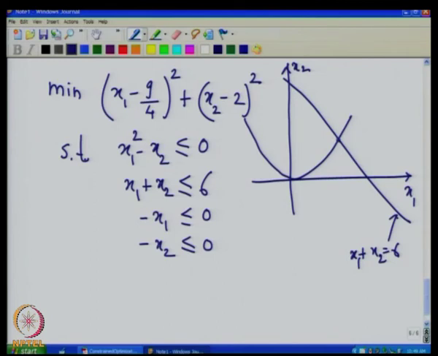The point of intersection of these two curves is (2, 4). So, we are interested in the points above the parabola, below this line, and in the first quadrant. If we look at the feasible set, the feasible set is shown here.